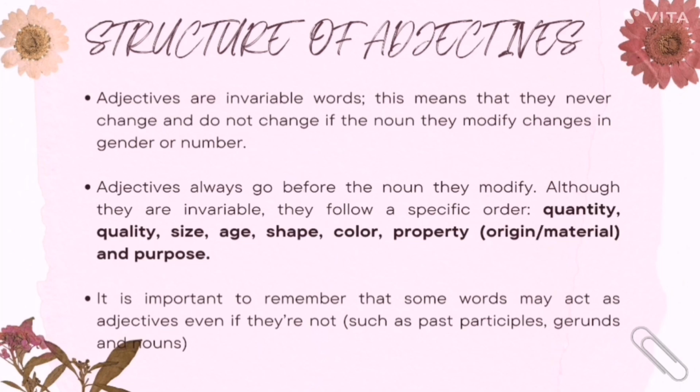Although they are invariable, they follow a specific order: quantity, quality, size, age, shape, color, property, original material, and purpose. It is important to remember that some words may act as adjectives even if they are not, such as past participles, gerunds, and nouns.